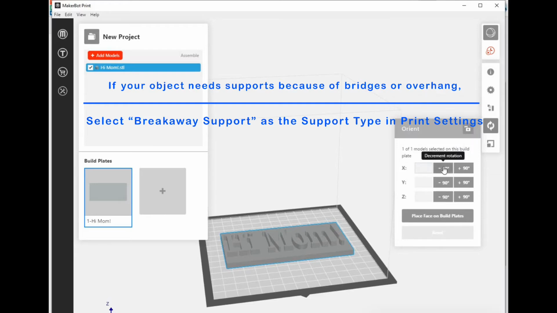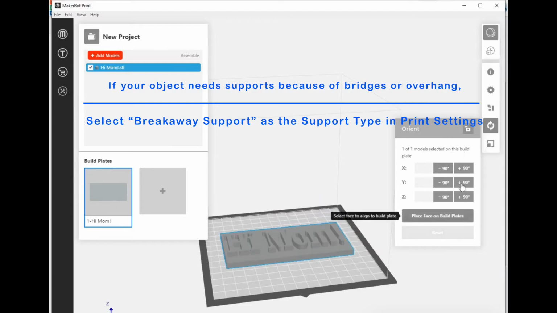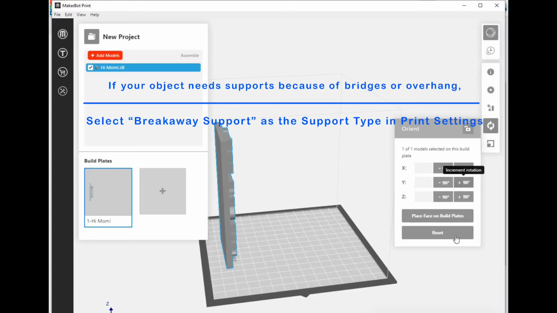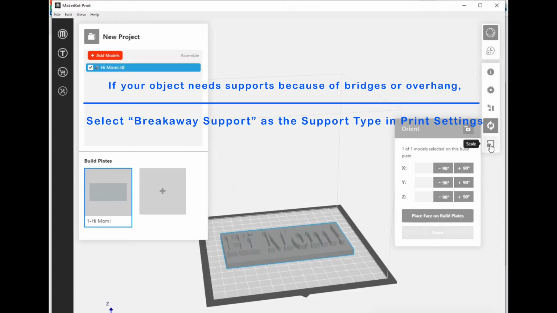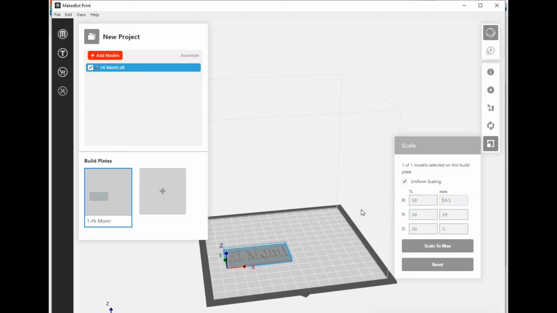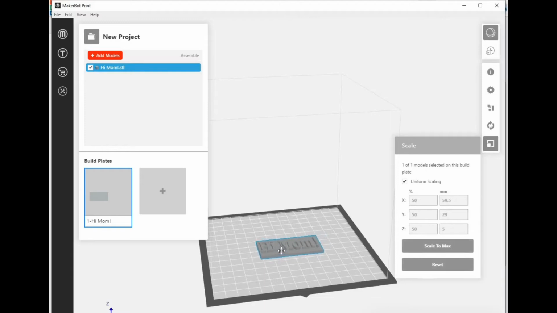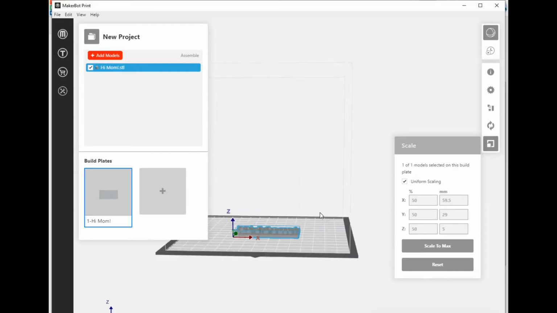Some files, when you download them, maybe they're brought in standing upright, and that won't work best on our printers. So you want to rotate them and flip them around until they're on the flattest surface possible with the least amount of overhang or supports needed. Now to scale it, I could do it by percentage, so I could type in 50% and it will scale it down to about half the size. It is automatically done uniformly, so it changes all parts of it at that size. You can deselect that box and you could change it so that you're just making it longer, wider, or taller.